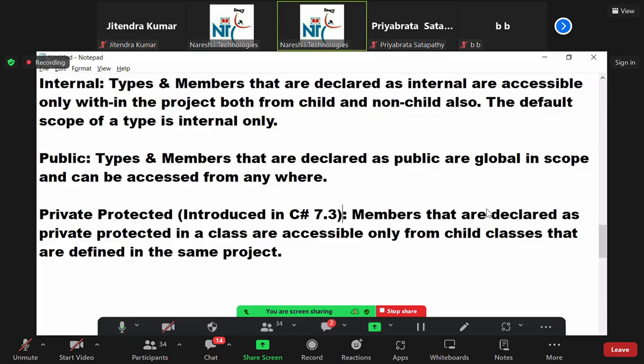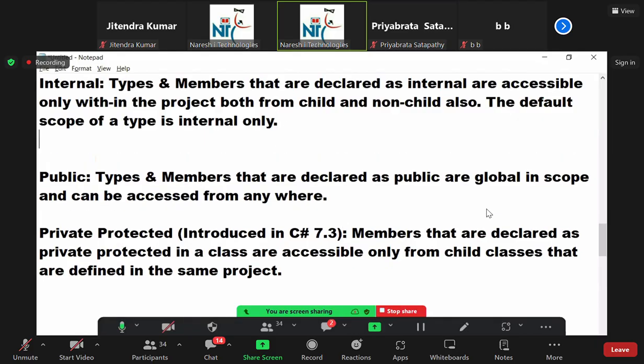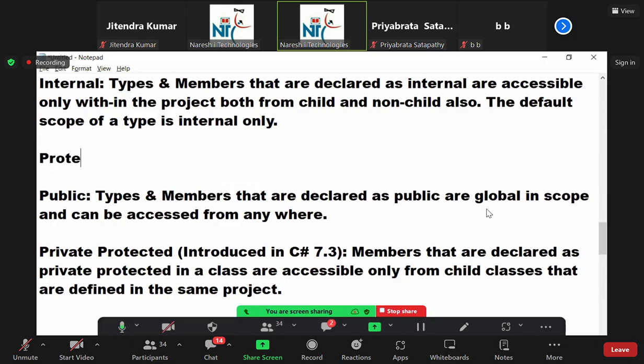Are you clear? So you got clarity on 5 things already. Now we talked on internal and private protected. Internal means within the project, child also, non-child also. Last one, private protected. What is it? Child in the project. Finally, we need to learn only about one thing. What is it? Protected internal.